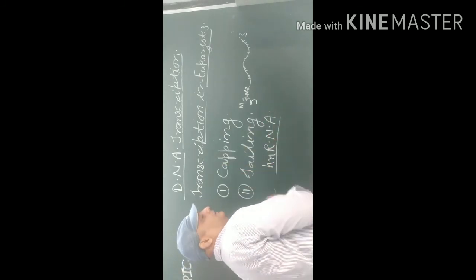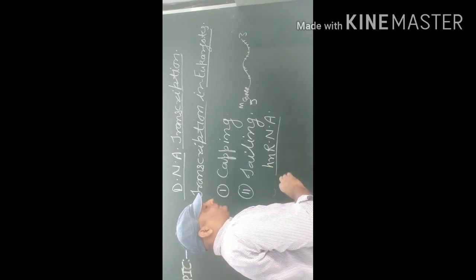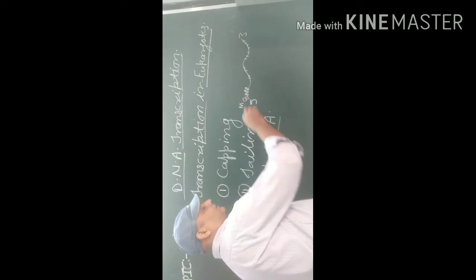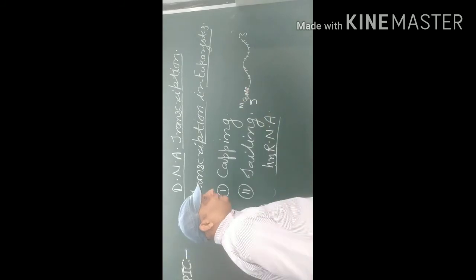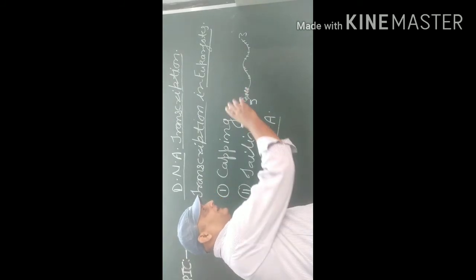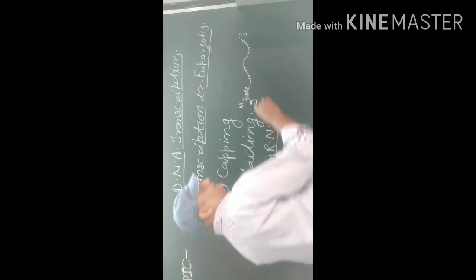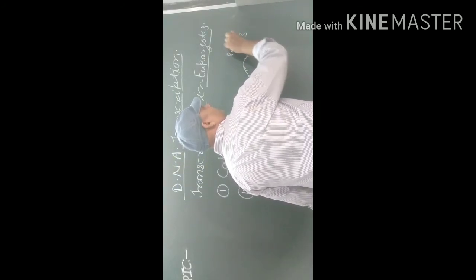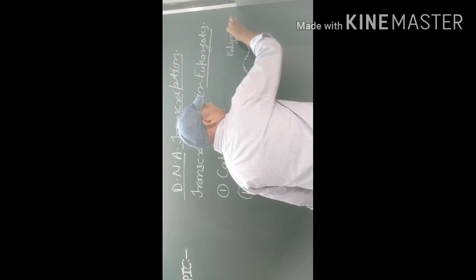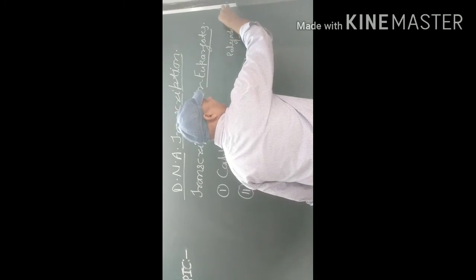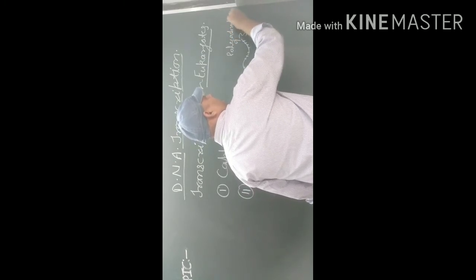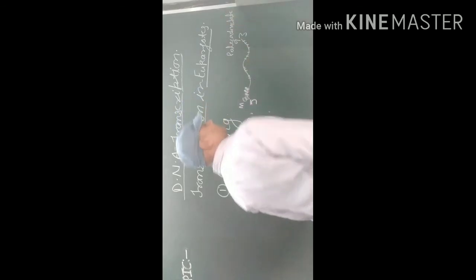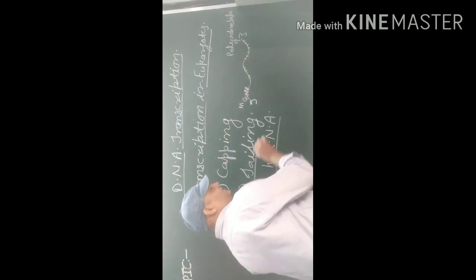Tailing. In this process, polyadenylate is added at the 3 end of the HnRNA, and this is known as tailing.